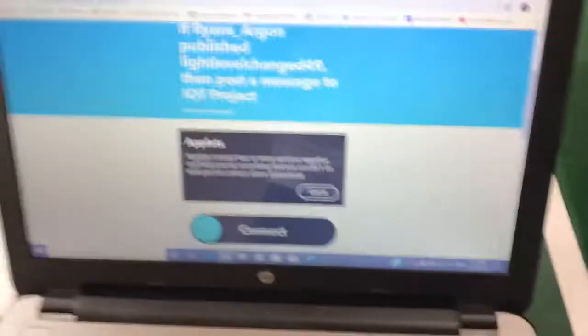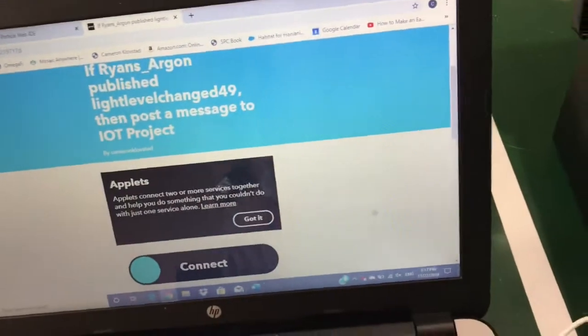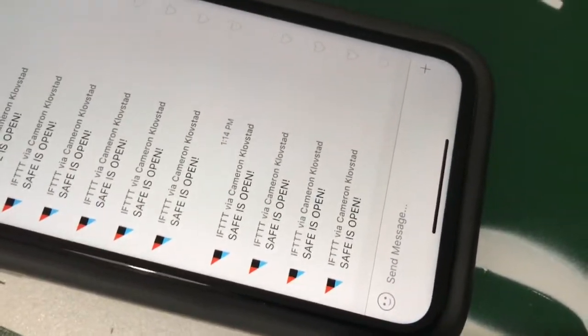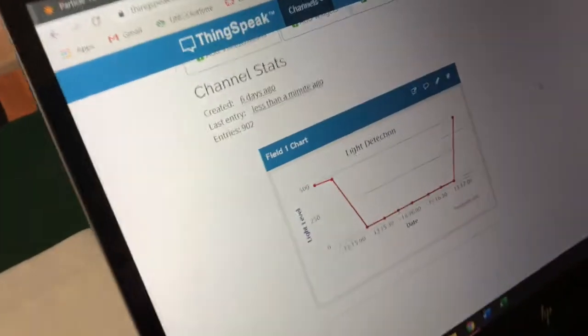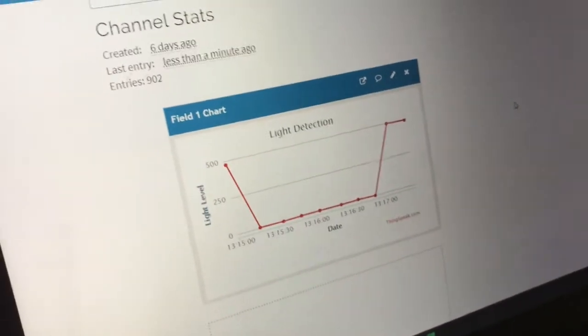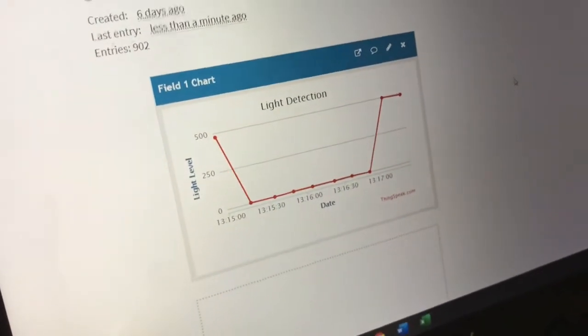And IFTTT (If This Then That) was set up so that when it sends that signal, it'll send a text saying that the safe is open. And all of that is sent from the Argon to ThingSpeak, where the data is gathered.